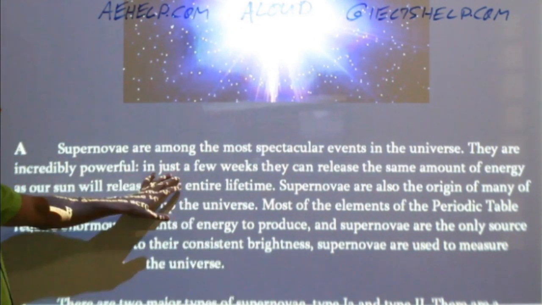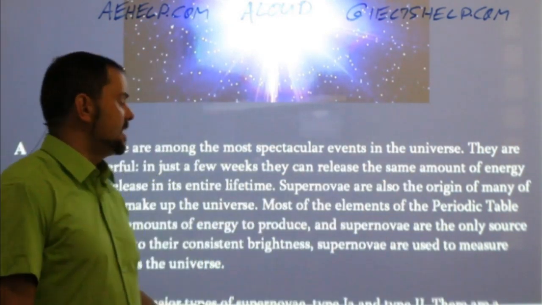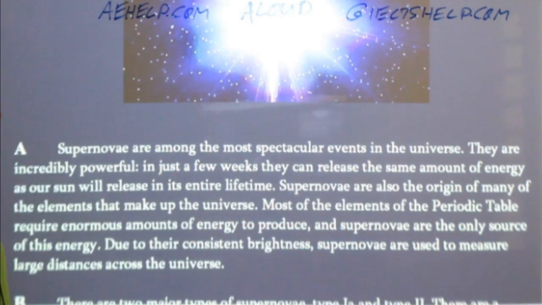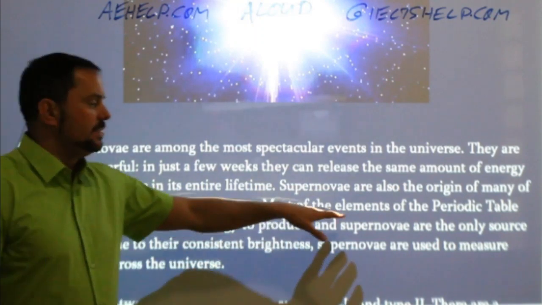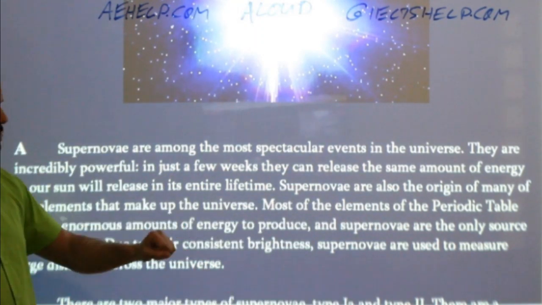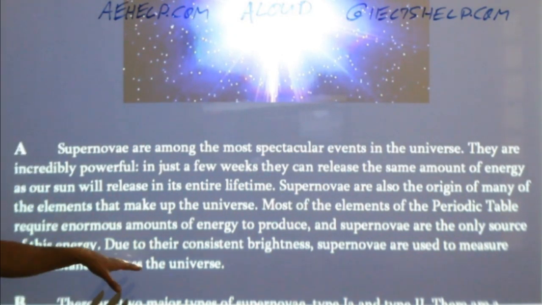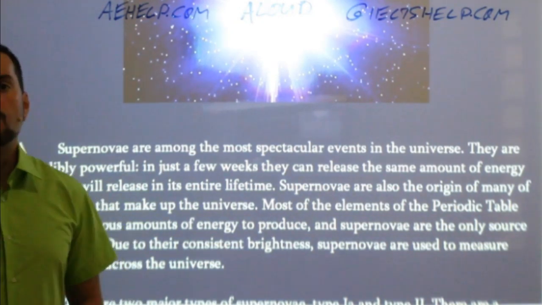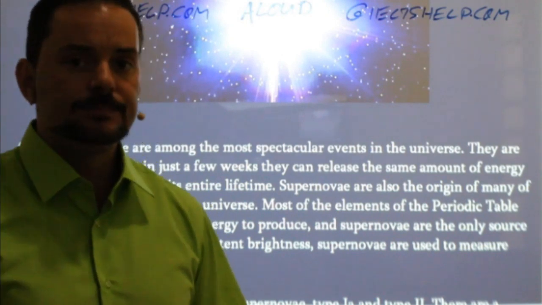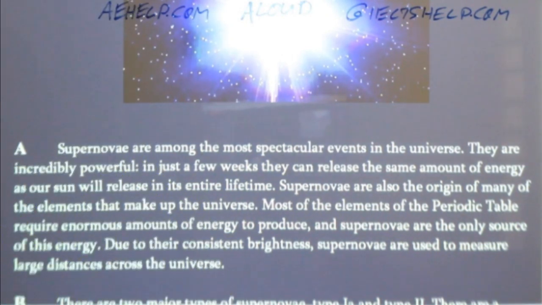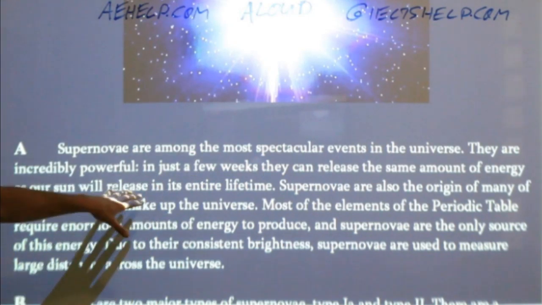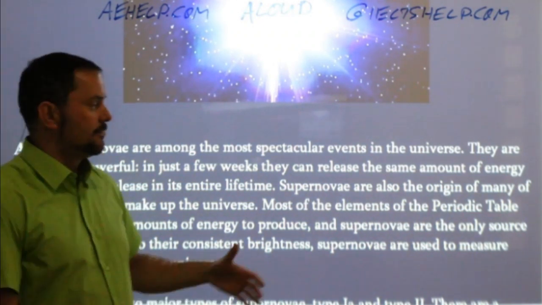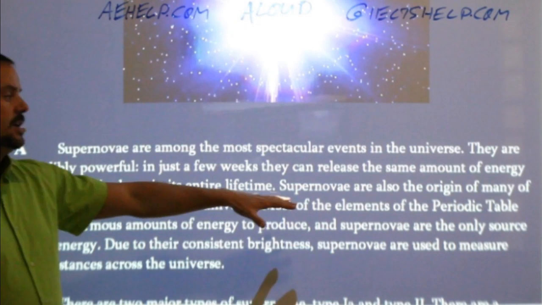They are incredibly powerful. In just a few weeks, they can release the same amount of energy as our sun will release in its entire lifetime. Supernovae are also the origin of many of the elements. Most of the elements of the periodic table require enormous amounts. Supernovae are the only source of this energy. Due to their consistent brightness, supernovae are used to measure large distances. So what will the paragraph talk about first? We'll probably talk about the energy of supernovae and their lifetime. What will the essay talk about first? Their energy, their lifetime.